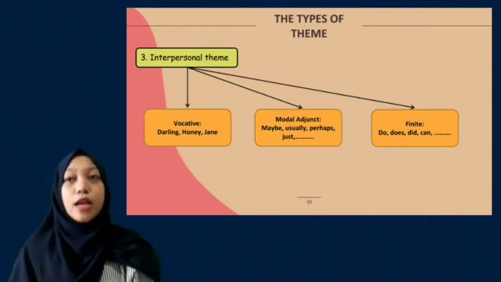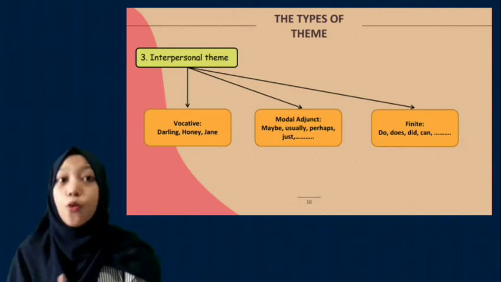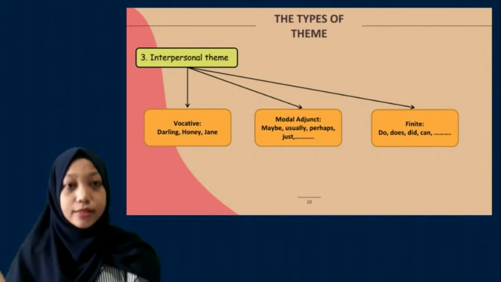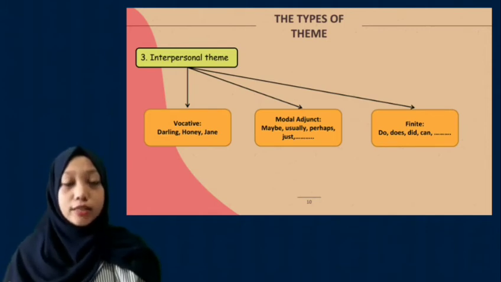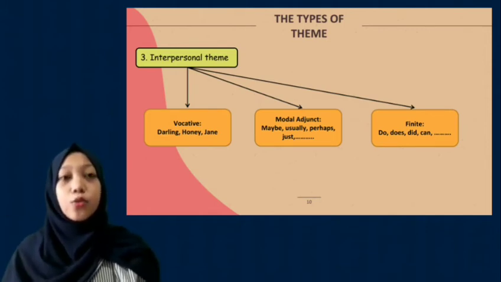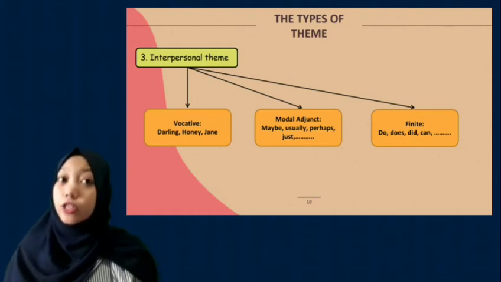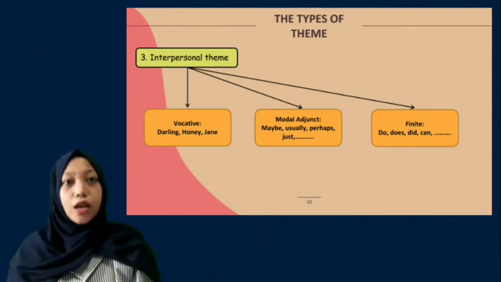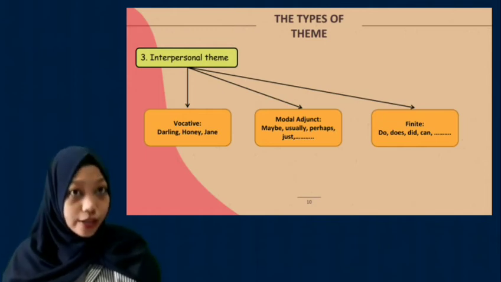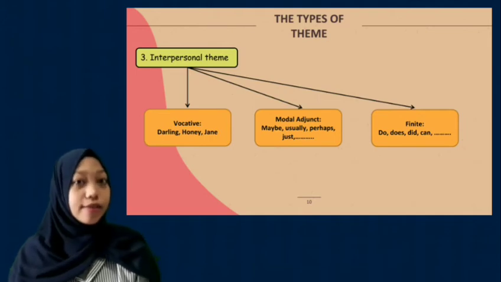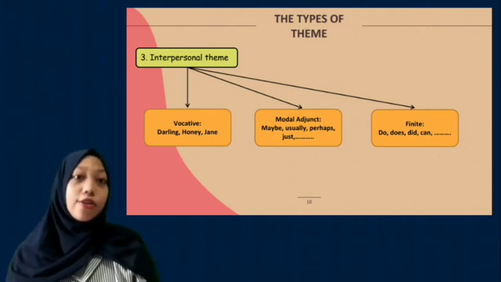For example, "Darling, you need to wake up now." So, darling is a vocative. And then modal adjuncts, like the words maybe, usually, perhaps, just, and so on. And of course, we have finite, like do, just, did, can, might, and others.